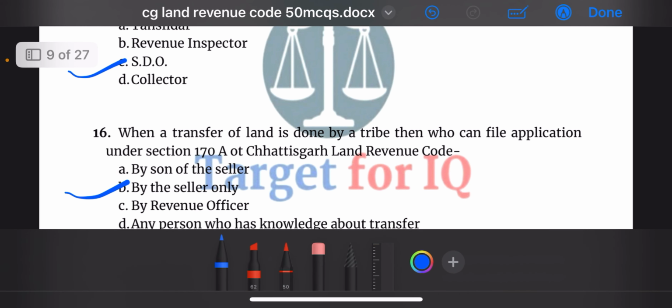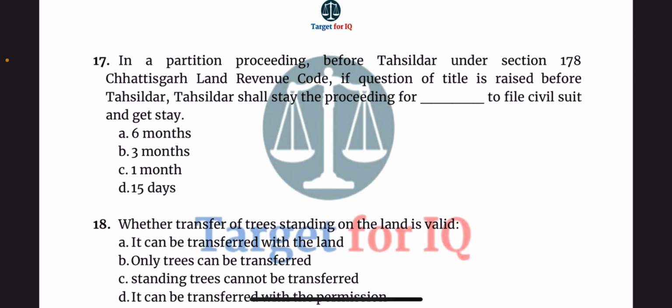by the seller only. Next question, in a partition proceeding before Tahsildar under section 178 Chhattisgarh Land Revenue Code, if question of title is raised before Tahsildar, Tahsildar shall stay the proceedings for dash to file civil suit and get stay. The options are A. 6 months, B. 3 months, C. 1 month or D. 15 days. The correct answer is option B.